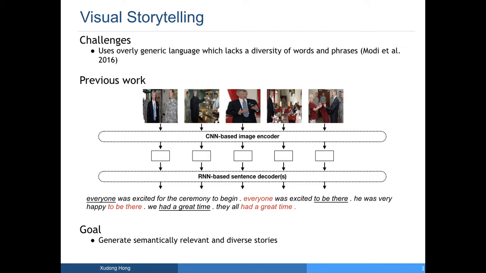We argue that this is because previous work used global image features that were extracted with an ImageNet pre-trained convolutional neural network. Global image features combine all available information, like scene, objects, and events, without explicit representation. In this work, our primary goal is to generate semantically relevant and diverse stories.